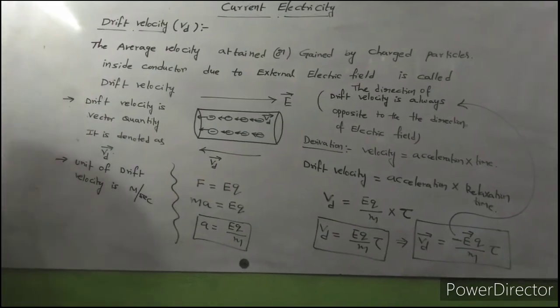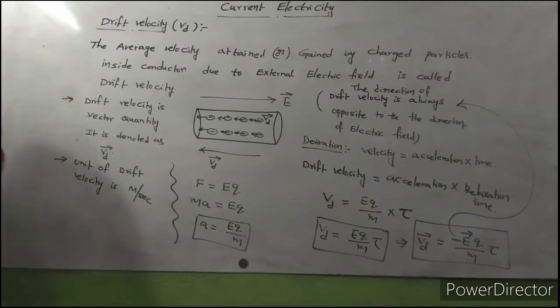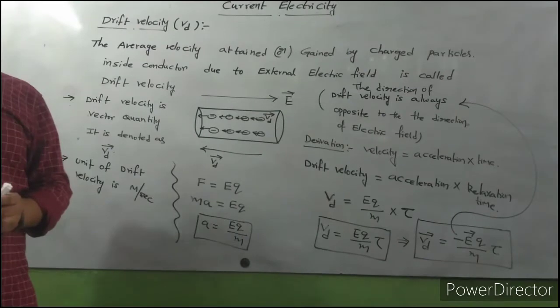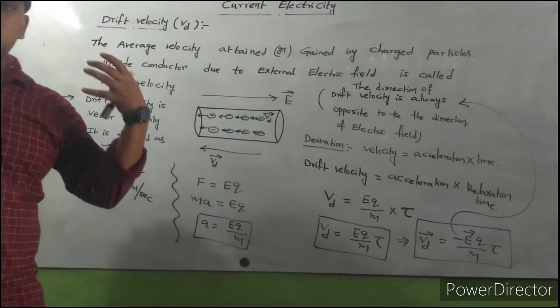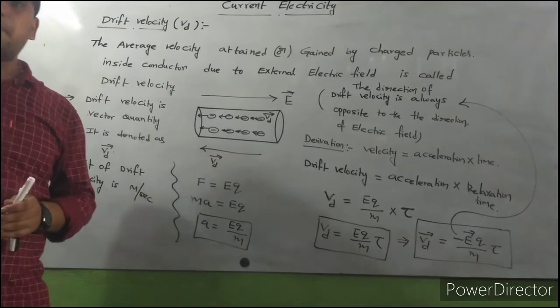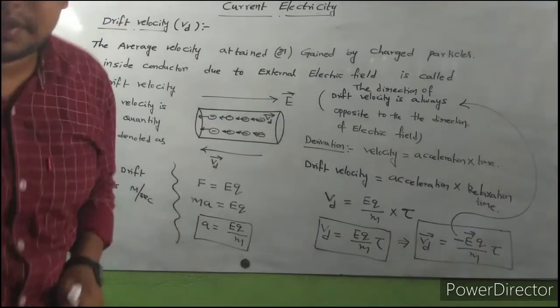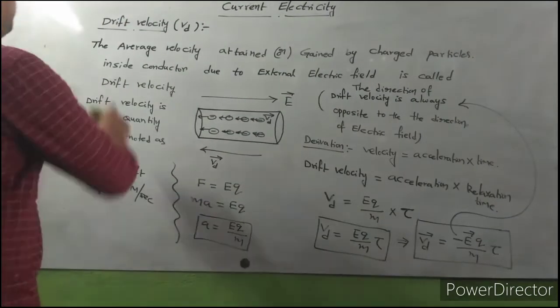So this is about drift velocity and its main formula. Next we are going to discuss one important formula regarding this drift velocity. So please watch the lecture carefully.